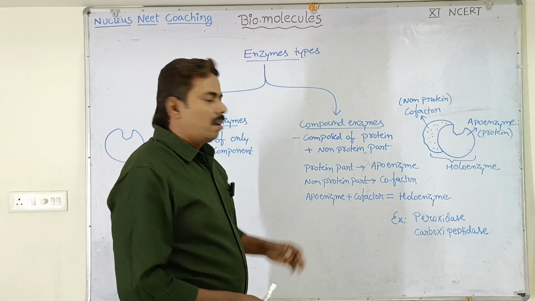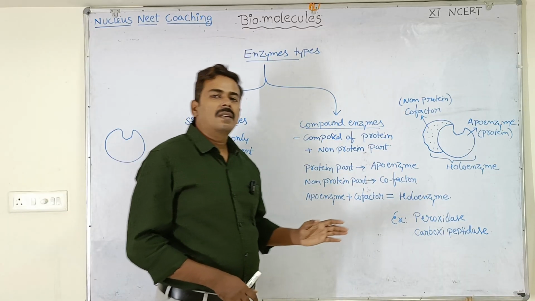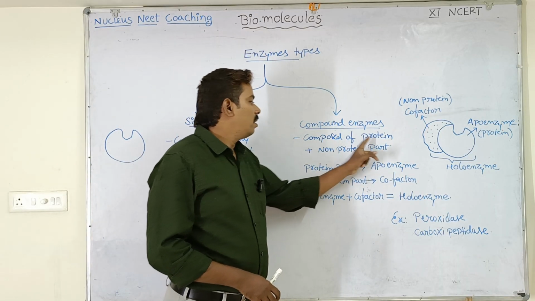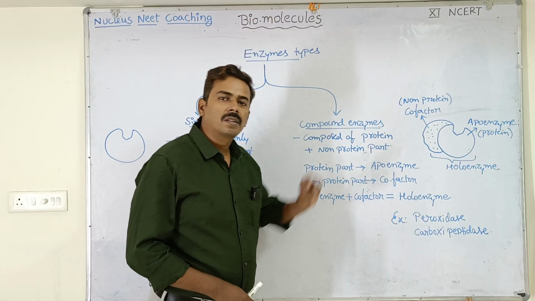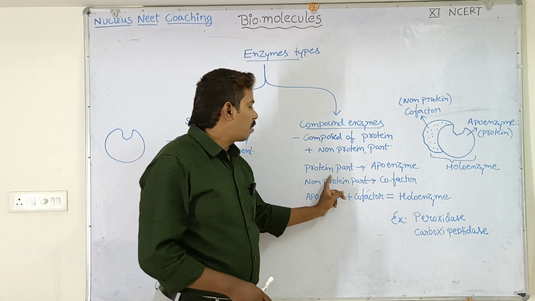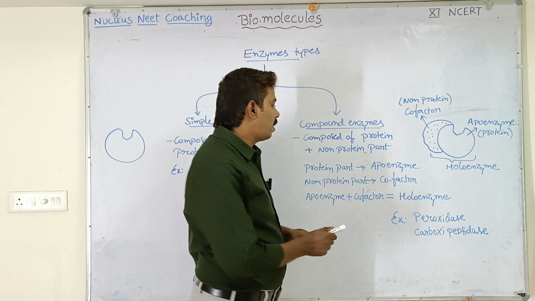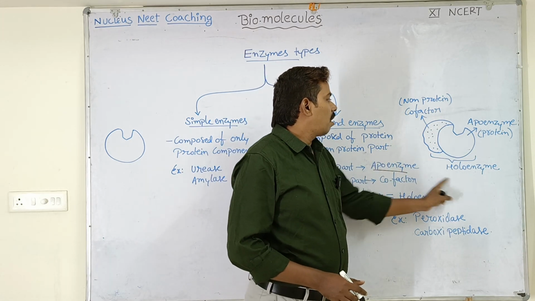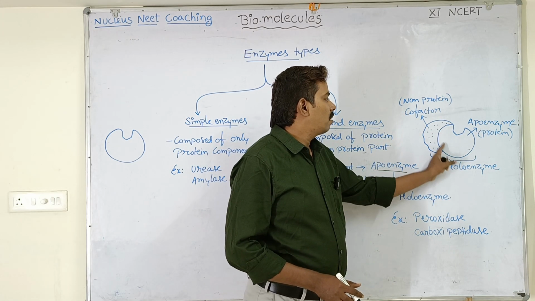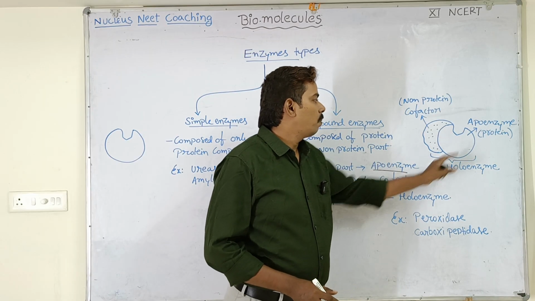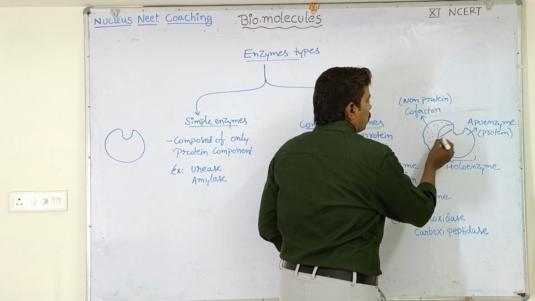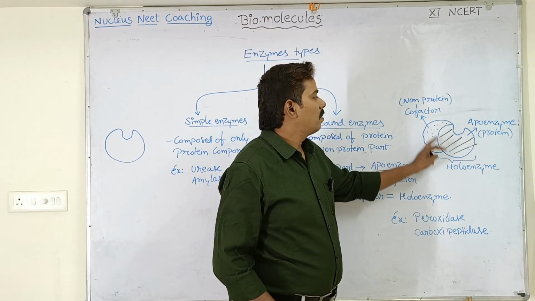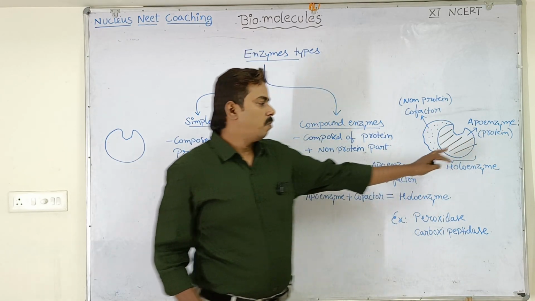Compound enzymes are complex in nature. They are made up of two components: a protein component and a non-protein component. The protein component, or protein part, is called apoenzyme. You can see here, this is the compound enzyme. This part which I am showing in shading is the apoenzyme. So this part of the enzyme is called apoenzyme. It is made up of protein.